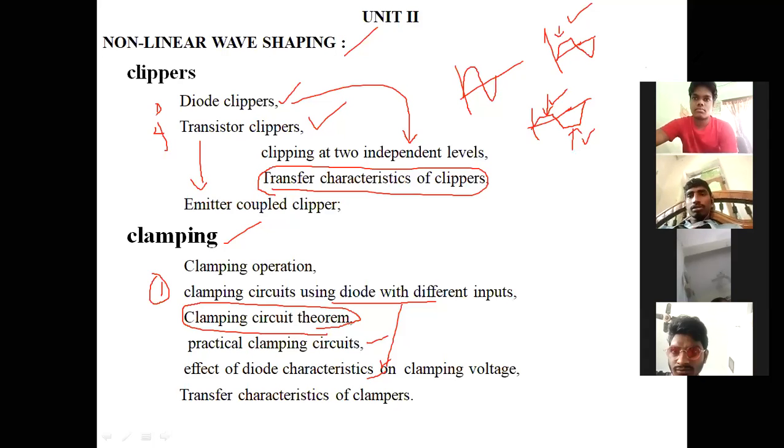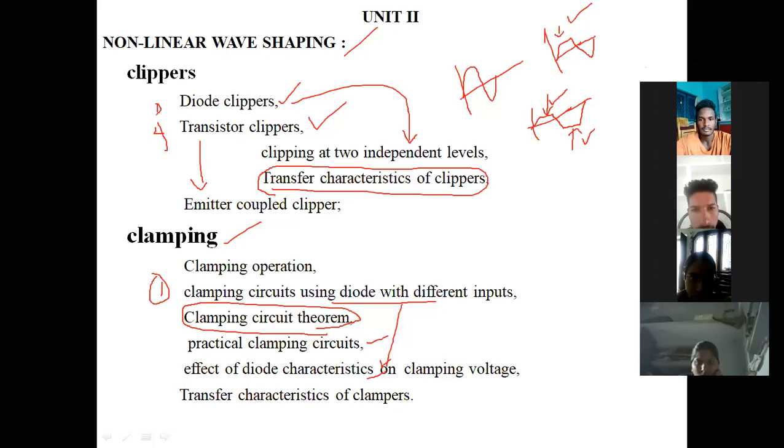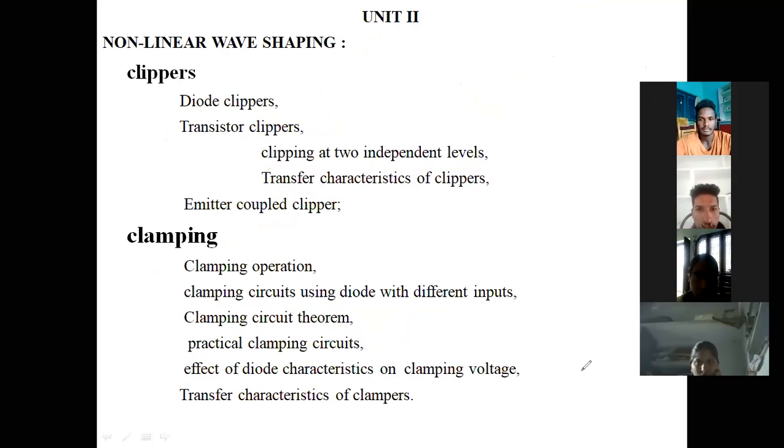Try to listen very carefully. If you understand the concept, there is no need to study once again. This chapter will be very easy. Regarding our syllabus, there are only three concepts: nonlinear wave shaping, clipper circuit, and clamper circuit.